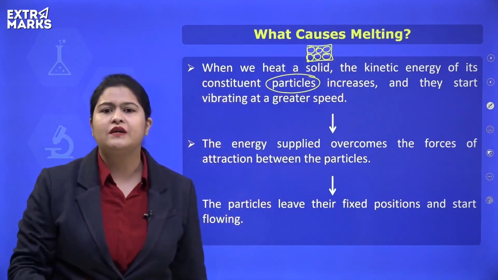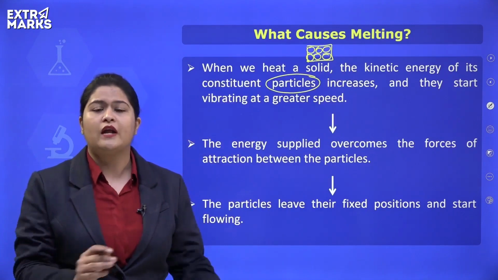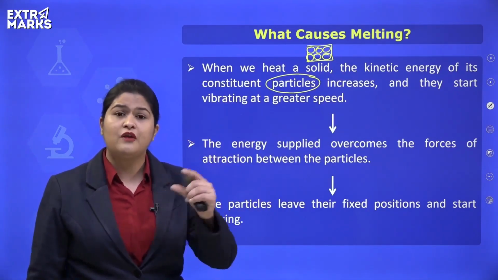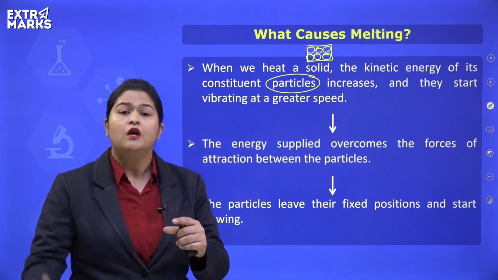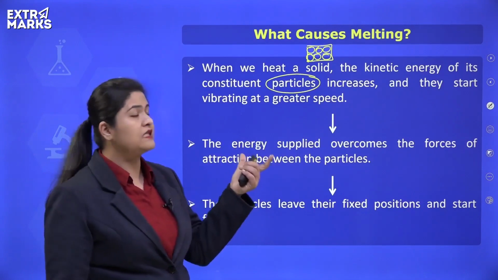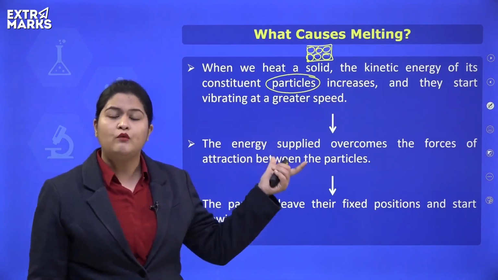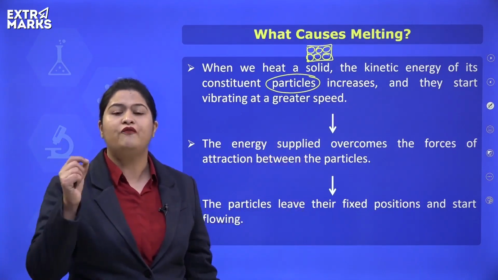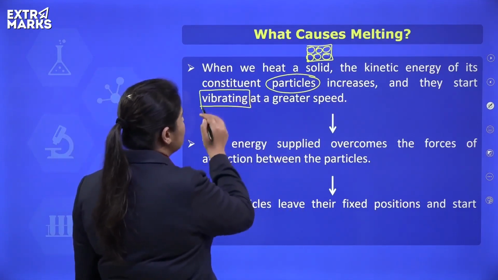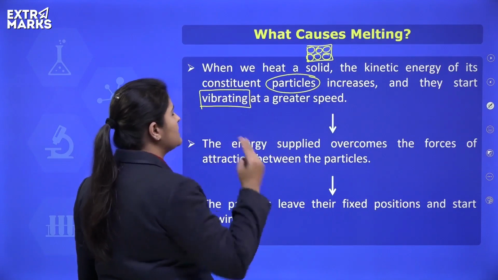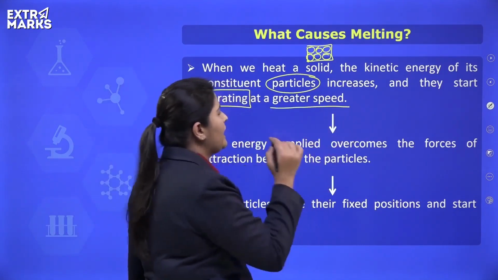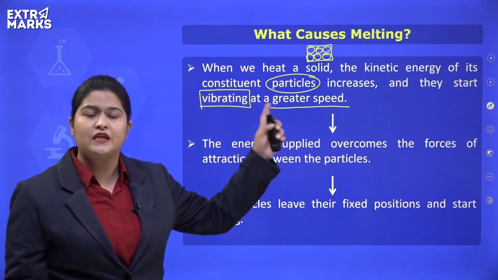We have already studied that particles inside a solid are not capable of leaving their fixed positions, but yes, they definitely vibrate at their own positions. So as soon as we start heating a solid, its kinetic energy starts increasing. And with the increase in kinetic energy, the frequency and the magnitude of vibration both increase. So we can say that the particles inside a solid start vibrating at a greater speed and at a greater frequency when we heat a solid.